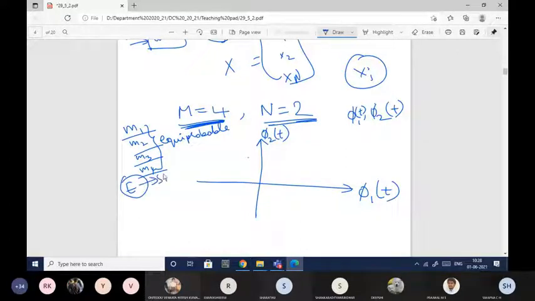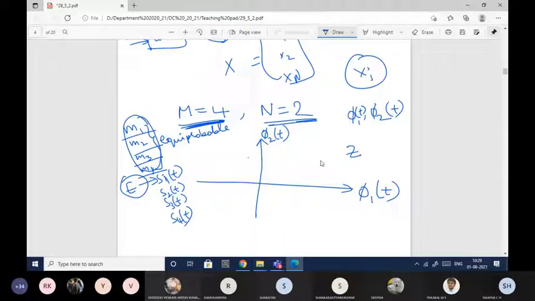So let s1 of t, s2 of t, s3 of t and s4 of t have equal energy E. Then I have 4 symbols that are transmitted. This is my signal space.